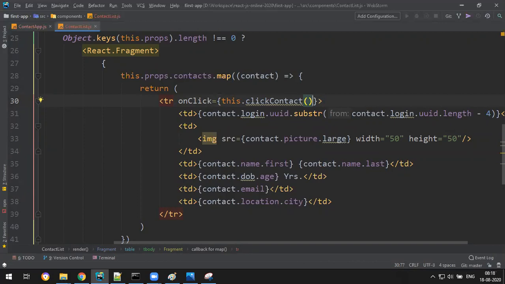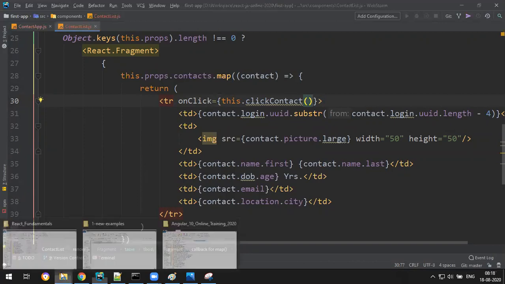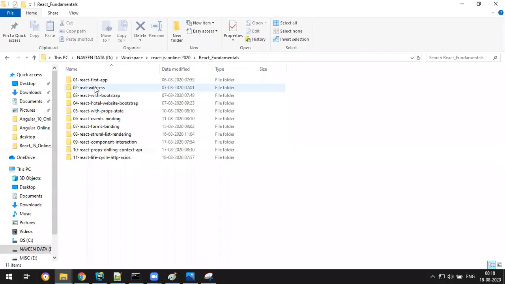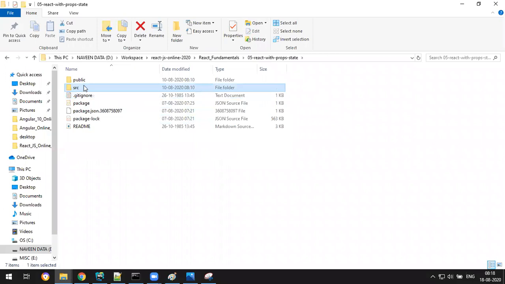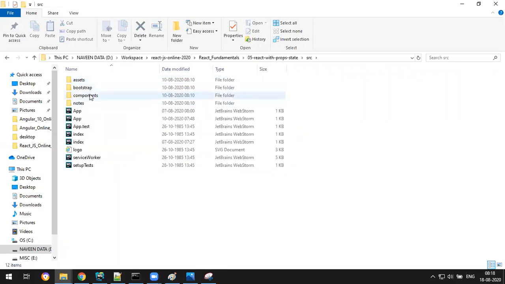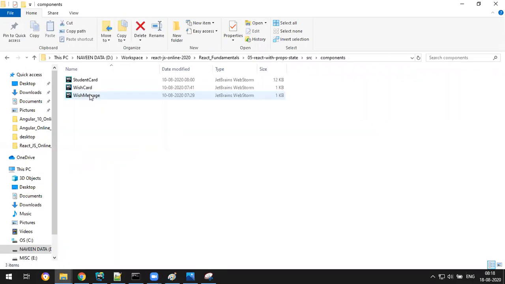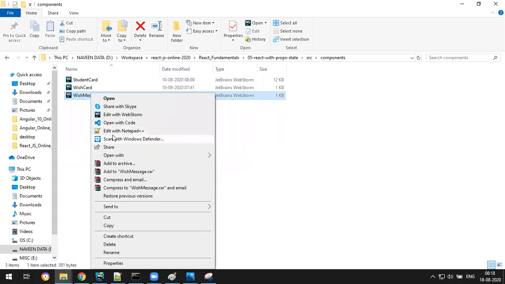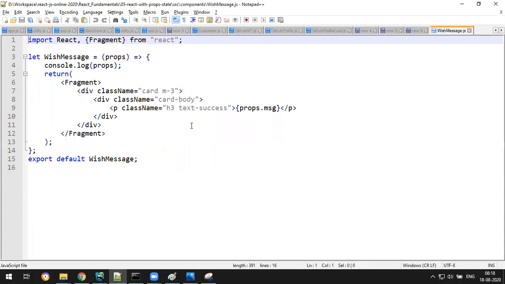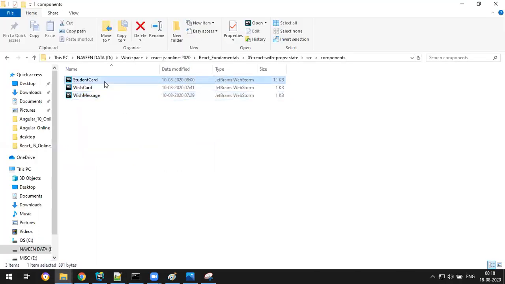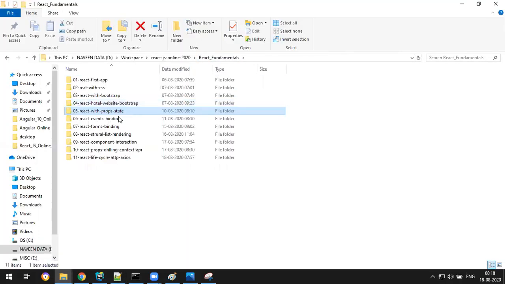To provide some data, we have already discussed this concept in the React fundamentals, somewhere in data binding, props and state, in events binding.